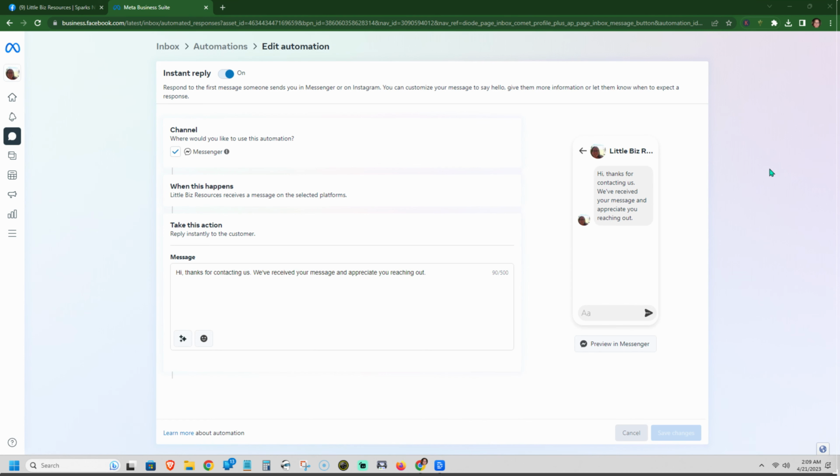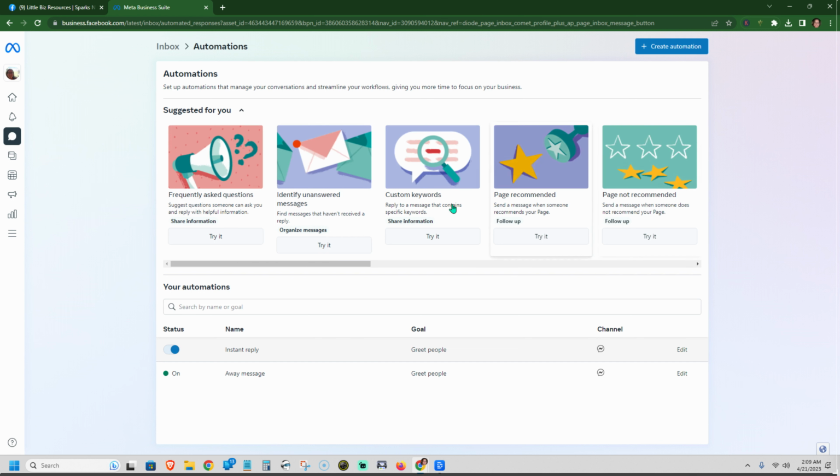Since we're talking about Messenger, let's discuss that one now. It used to not really be much of a social media platform, but Messenger has become an increasingly used tool by your customers. So the way you want to do this is either using a chatbot, which I use one, and I'll talk about that in some other videos, or you can just go in and edit some simple automations. So if you look at some of the automations they have available, this is specifically for Messenger, by the way. There's Instagram options as well.